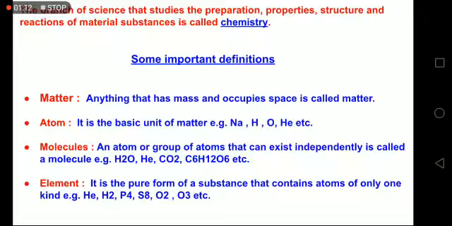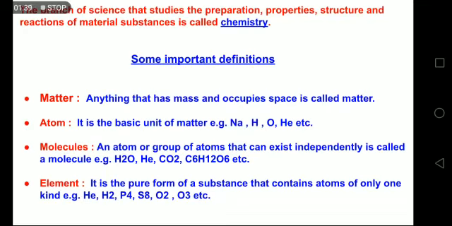The next definition is element. It's the pure form of a substance that contains atoms of only one kind. For example, He has only helium atoms. So a sample of helium gas will be having He. We can represent it as a single He because it is an unreactive gas at normal conditions of temperature and pressure.